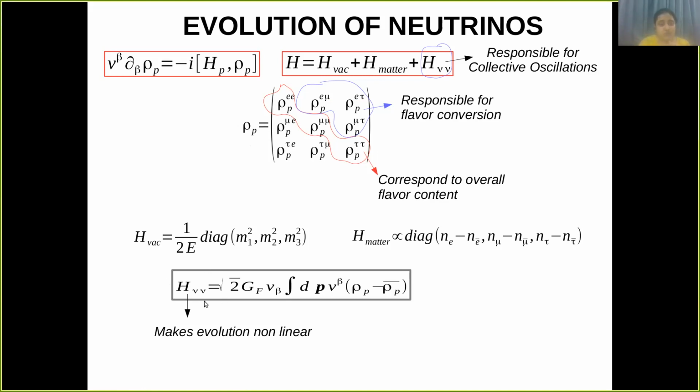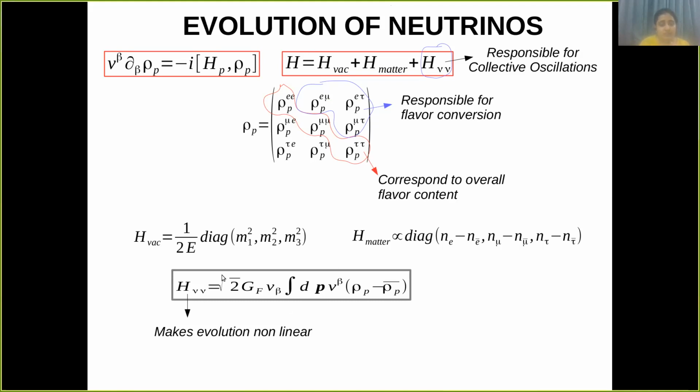Now this H nu nu term, which is the neutrino-neutrino interaction term, as you can see, contains this rho, and due to the presence of rho here, this makes the equation nonlinear, and thus it becomes difficult to solve it analytically as well as numerically. It is a very challenging task. So what is mainly studied is the growth of the off-diagonal element. If the off-diagonal element grows, that means an instability is there, which indicates that flavor conversion takes place.